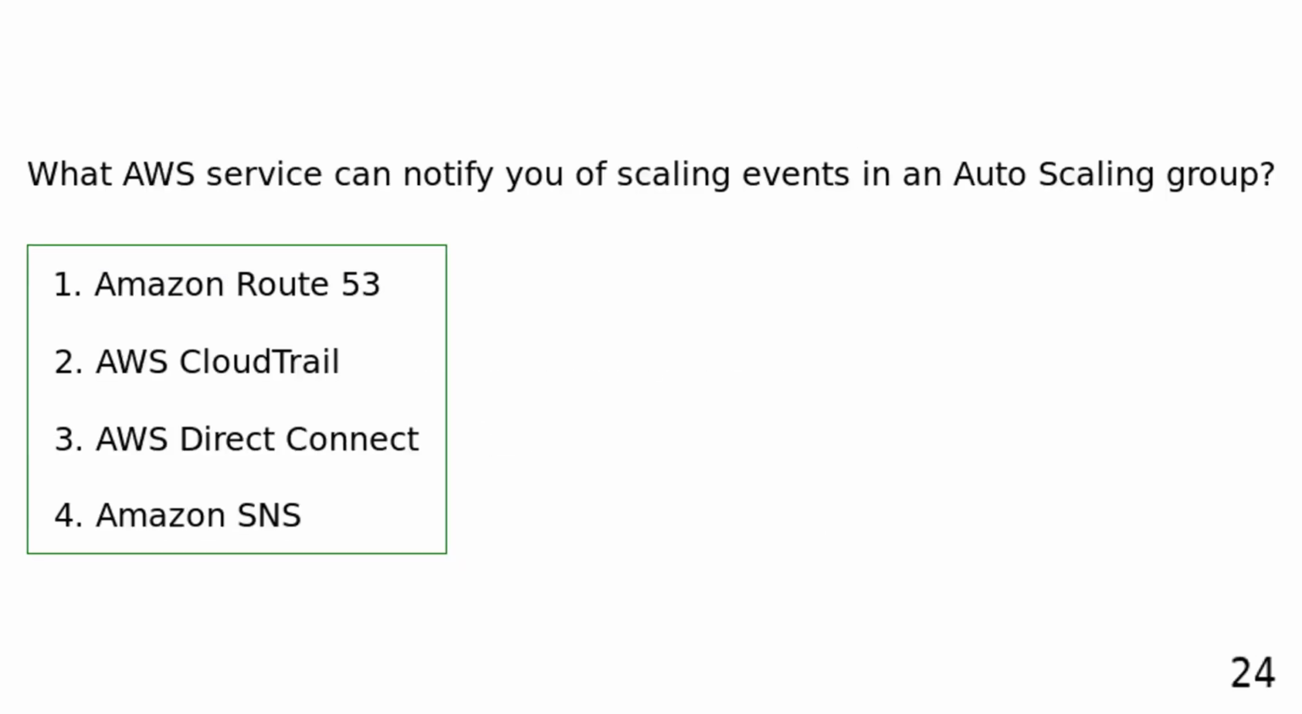What AWS service can notify you of scaling events in an auto-scaling group? Amazon Route 53. AWS CloudTrail. AWS Direct Connect. Amazon SNS. Amazon SNS can send notifications about scaling events in an auto-scaling group.